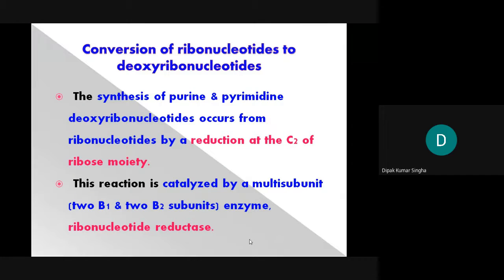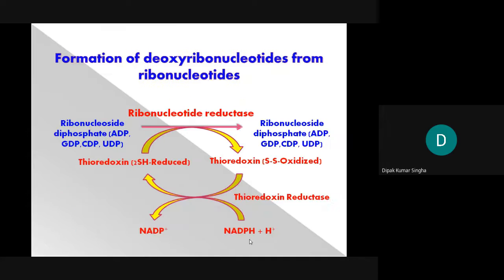This is the salvage, and now the conversion of ribonucleotide to deoxyribonucleotide. Another important point: initially all the compounds are essential for RNA, but how do deoxyribonucleotides form, because these are the components of DNA? The synthesis of purine and pyrimidine deoxyribonucleotides occurs from the ribonucleotide by reduction at the C2 of the ribose moiety, and this reaction is catalyzed by the multi-subunit enzyme ribonucleotide reductase, with B1 and B2 subunits.